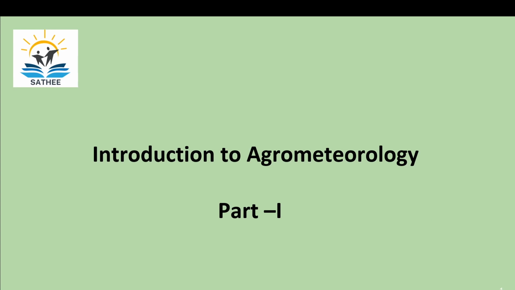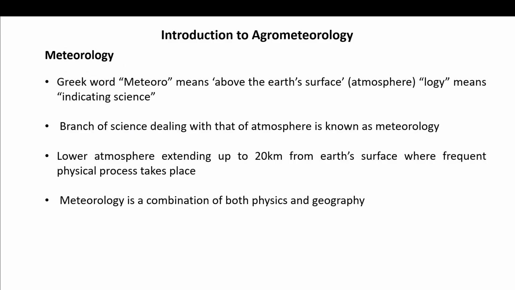This is the first part of this session, and here we are going to study about agrometeorology. But before going to agrometeorology, meaning agriculture-based meteorology, let us first understand the meaning of meteorology. The word meteorology comes from meteor, which means above the earth's surface.